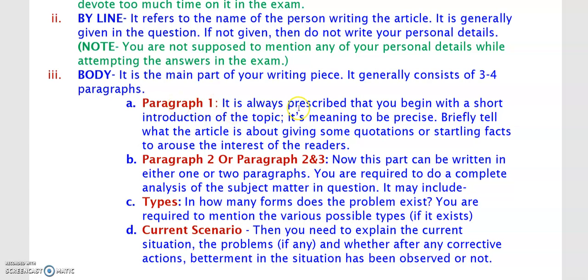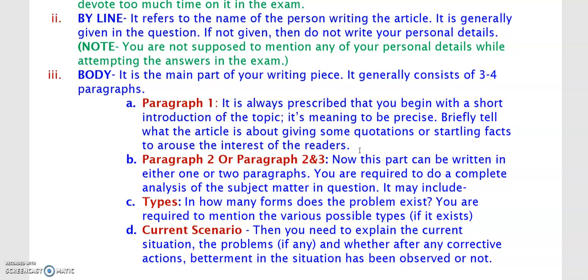Paragraph 1. It is always prescribed that you begin with a short introduction of the topic. Its meaning, to be precise. Briefly tell what the article is about, giving some quotations or startling facts to arouse the interest of the readers. Now the first paragraph should be short because we are going to introduce the topic. The meaning should be straightforward.